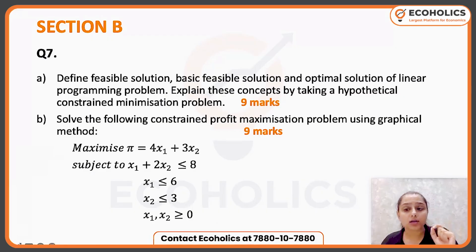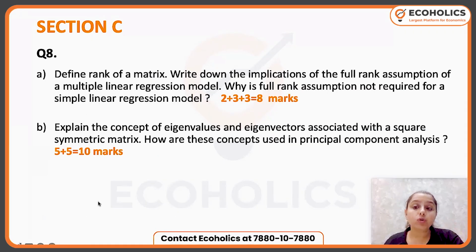So 18 marks were allotted to quantitative, specifically mathematical economics in section B. No more questions from maths were asked in section B. Now moving on to section C. So section C, question number 8. Now in section C, we have 25 mark questions. So it is not necessary that all the parts will be asked from the same part A, part B. No. So in our question 8, only part A and only part B belonged to quantitative methods in economics.